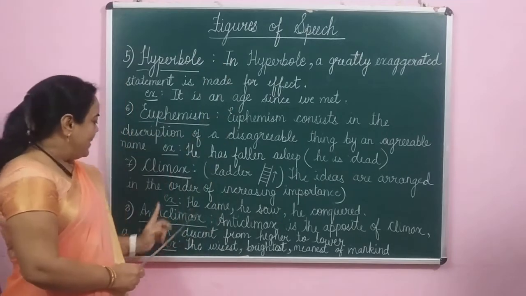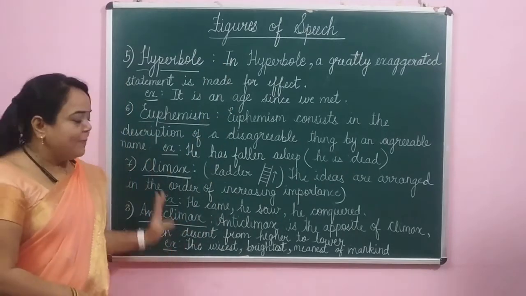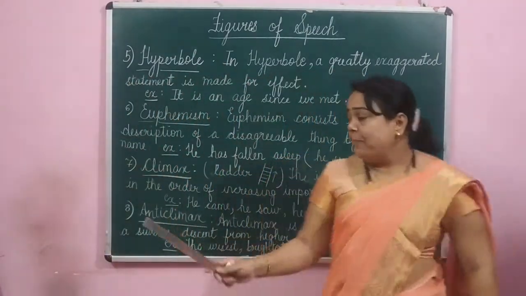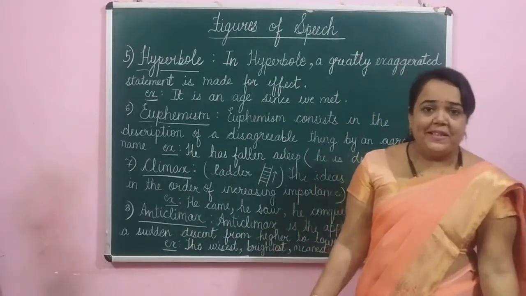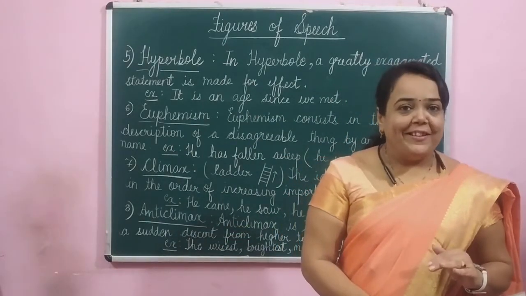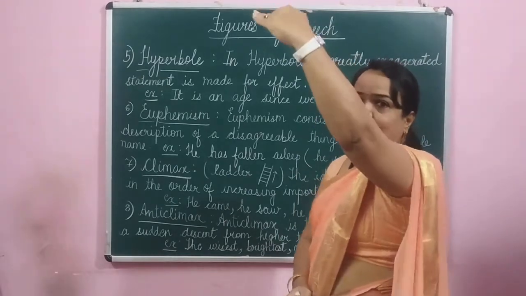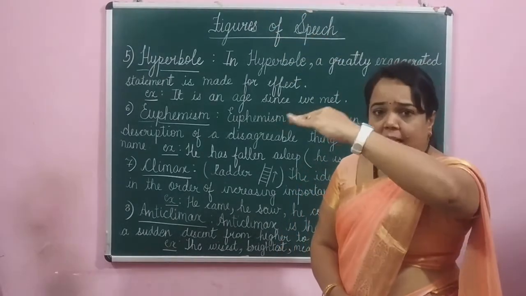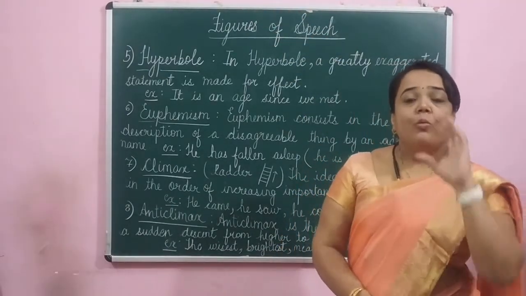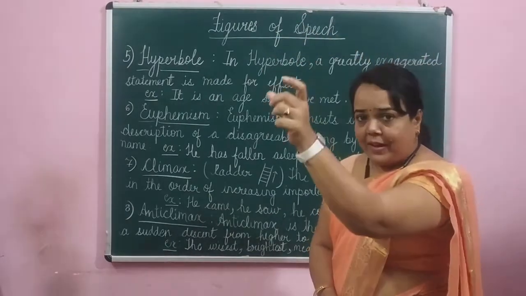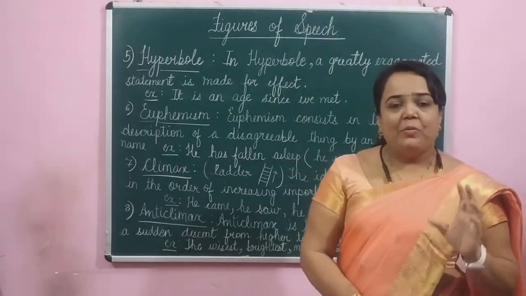Just opposite is anticlimax. Anti means opposite. So if climax is increasing order, anticlimax is decreasing order. What is important we place in front, and later we place what is not important.